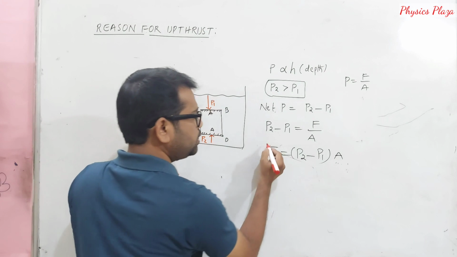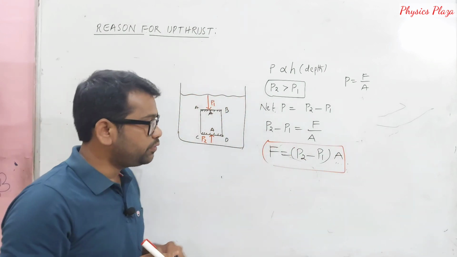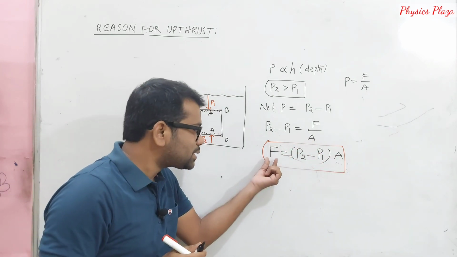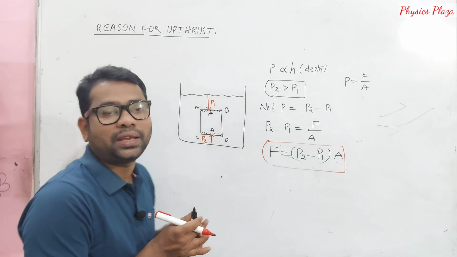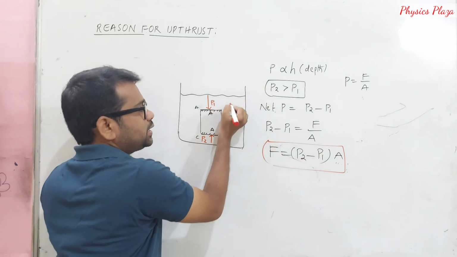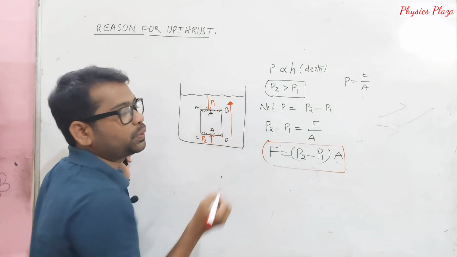So this is how we can calculate the force acting on this body when it is immersed, if we know the P1, P2 values and the A value. And children, this force is acting on this body only. As this net pressure is acting vertically upwards, obviously that net force is also acting upward only.